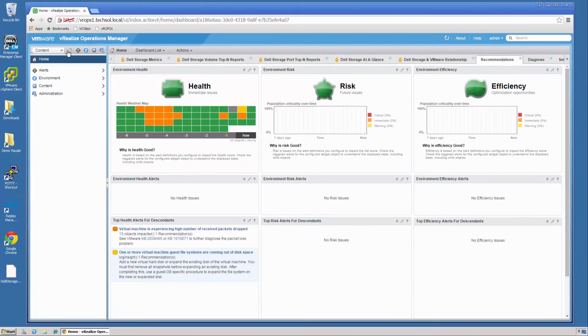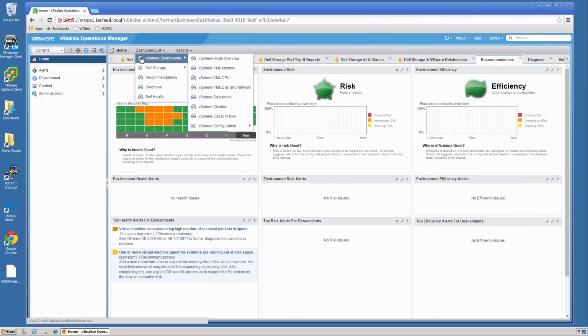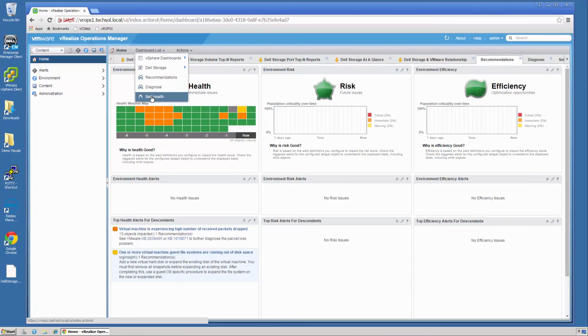So now with it properly configured, I can go over to my dashboard list. And in this case, I'm just going to uncheck the vSphere dashboard so that we can see all of the Dell storage dashboards and the default recommendations, diagnose, and self-help.